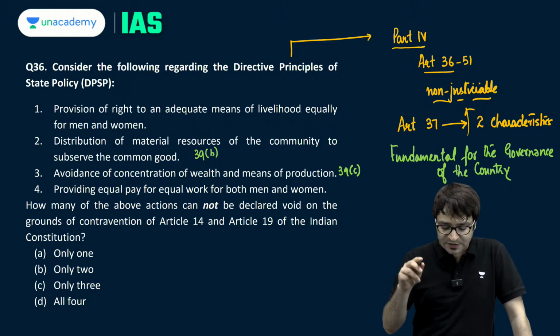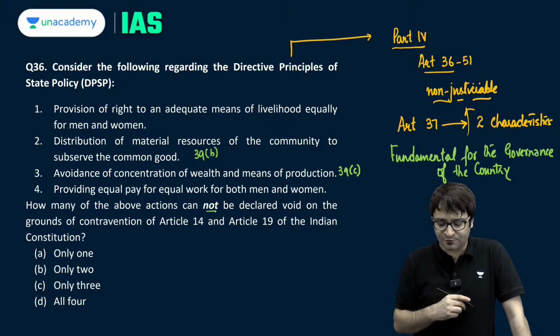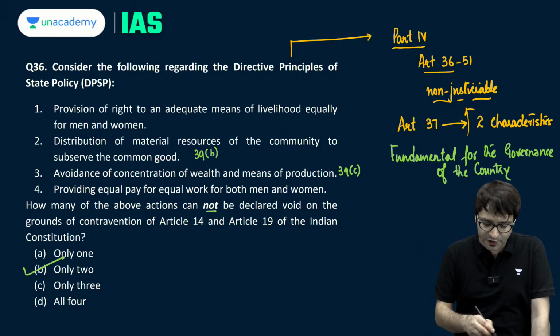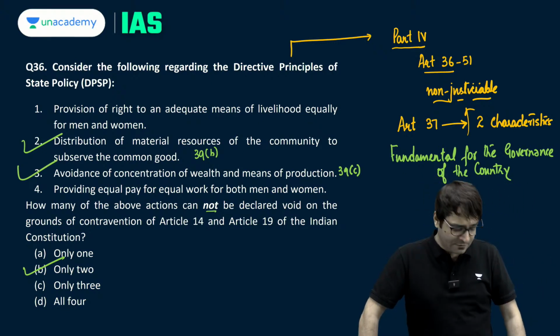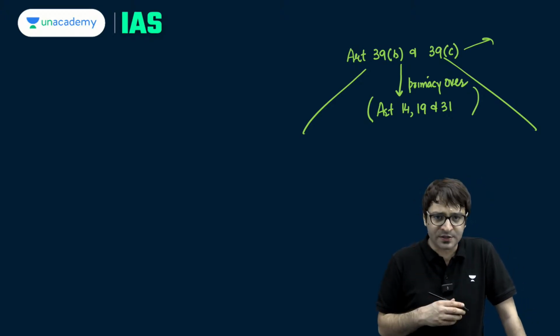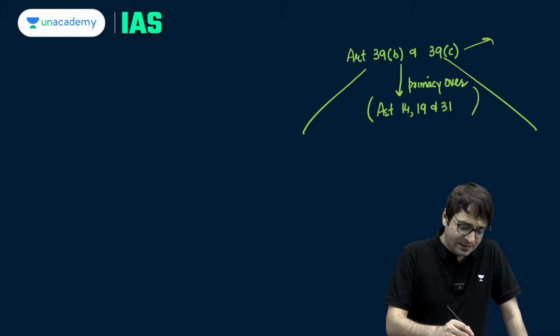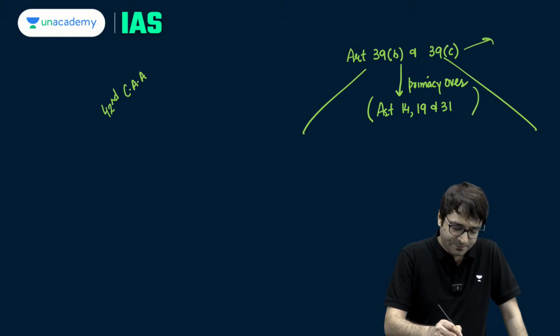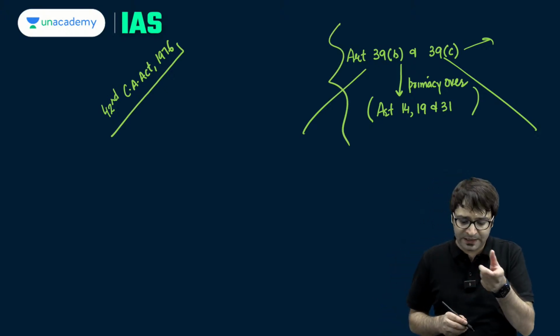How many of the above actions cannot be declared void on the grounds of contravention, violation of Article 14 and 19 of the Constitution? Only two, because of 39B and 39C. In fact, during the national emergency, which was imposed in June 1975, the 42nd Constitutional Amendment Act was enacted. This was done by the 25th Constitutional Amendment Act.